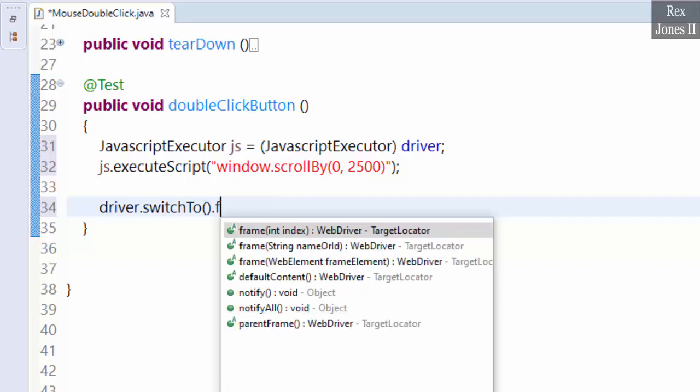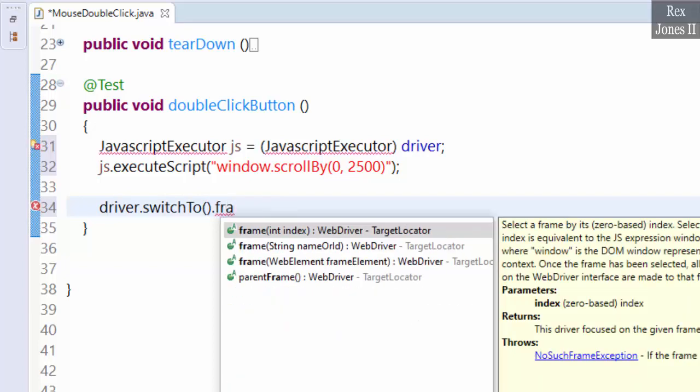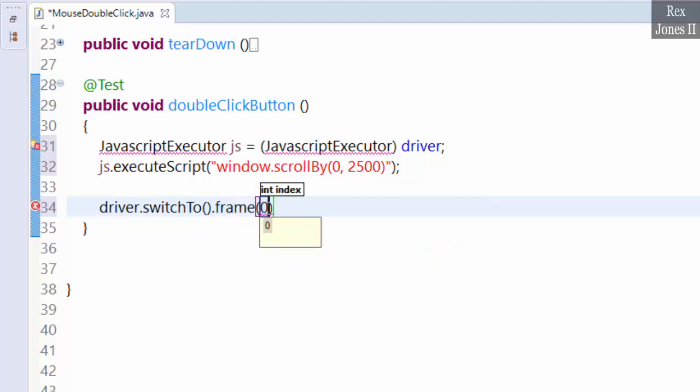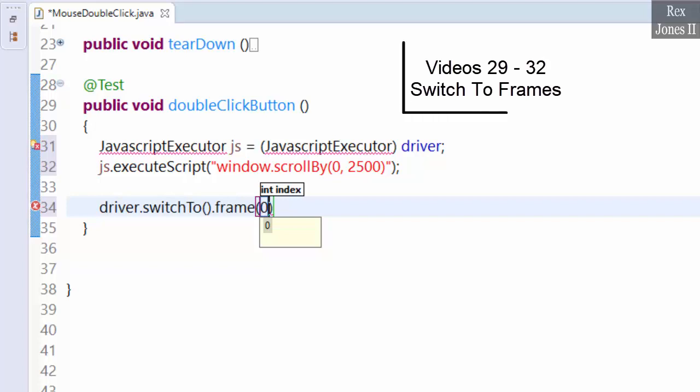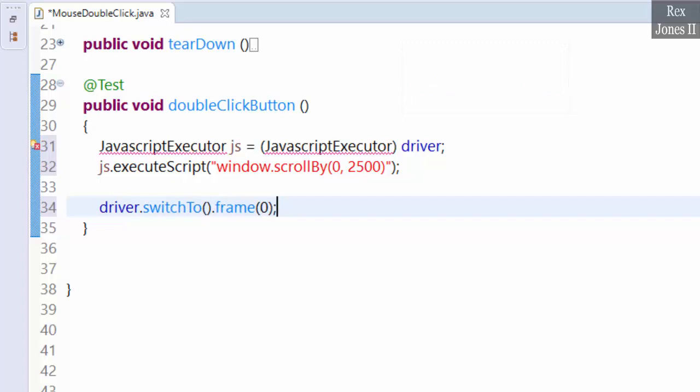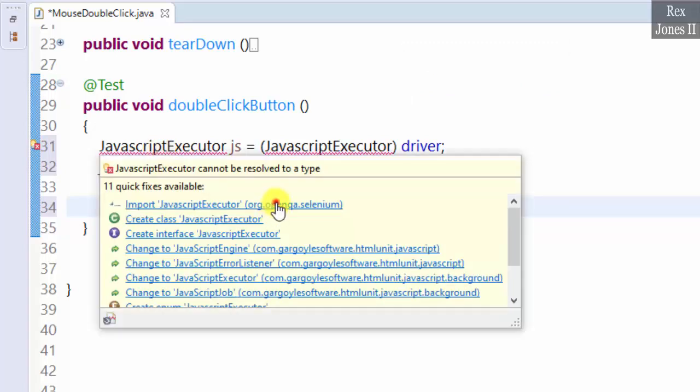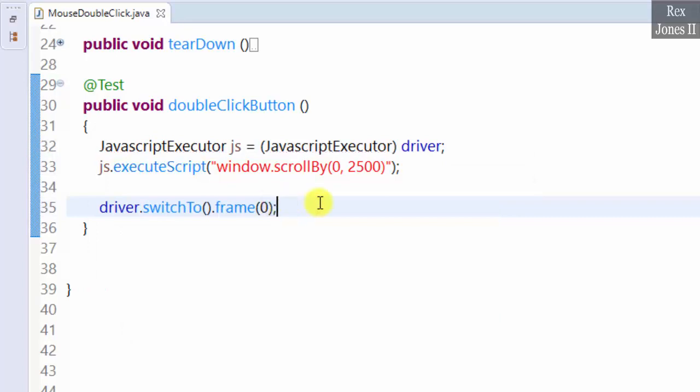Driver.switchTo frame. It's best to switch to a frame using WebElement, name, or ID. But we only have one frame, so let's use index 0. You can watch videos 29 through 32 to learn more about frame. After switching to the frame, we find the box. But let's first import JavaScript Executor.